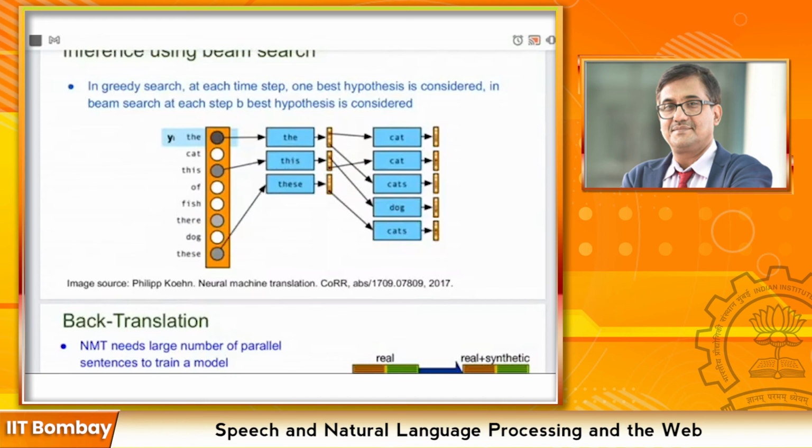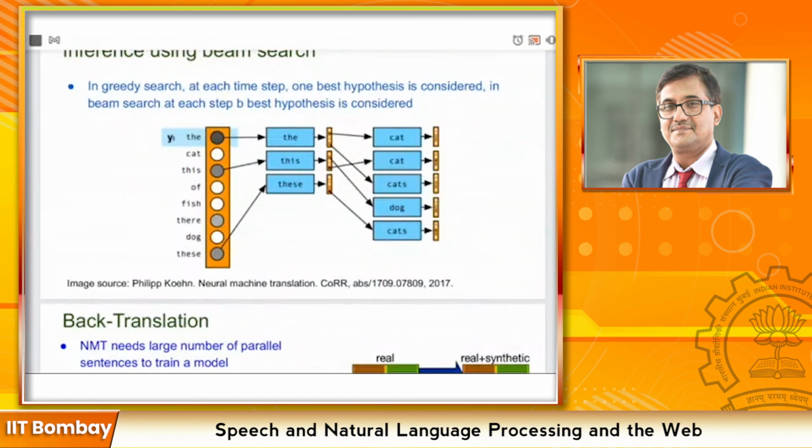The final selection will be based on the multiplication of those probabilities. So we will get a tree kind of thing, and the final path will be selected based on those probability values.